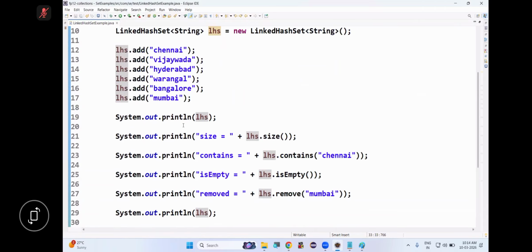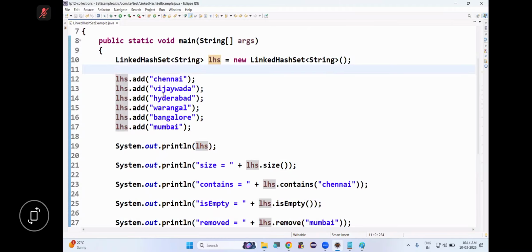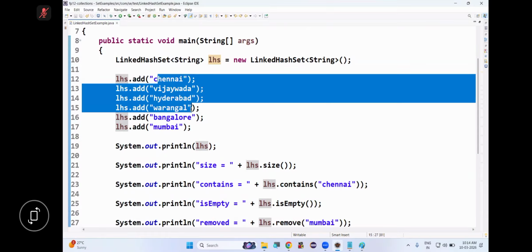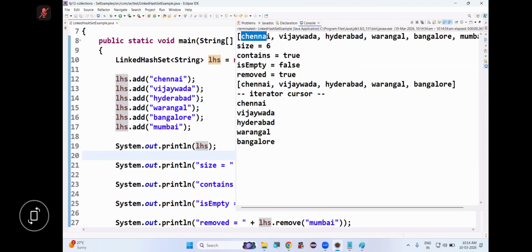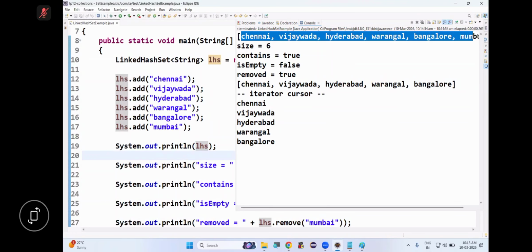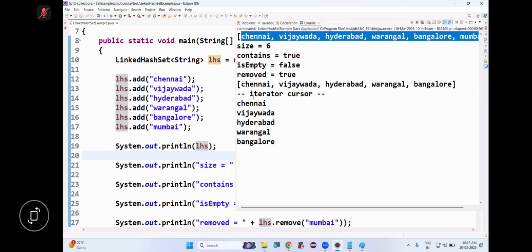Let's start, shall we? One of the major visible differences will be that insertion order will be preserved. So see, Chennai, Vijayawada, Hyderabad, Warangal, Bangalore, Mumbai. I've added in this order and I'm displaying. Let's see if they are stored in the same order. Let's run. Chennai was added first, second Vijayawada, next Hyderabad, then Warangal, then Bangalore. So they are available in the same order. Insertion order is preserved in LinkedHashSet, but not in HashSet.